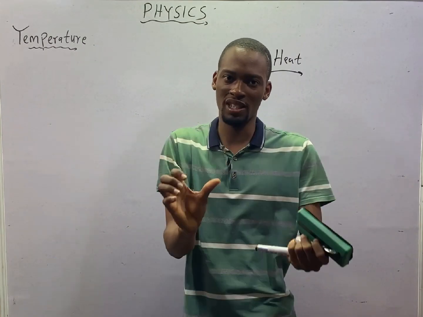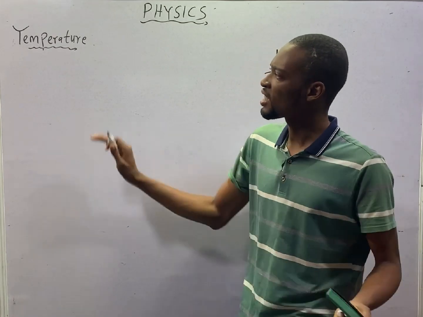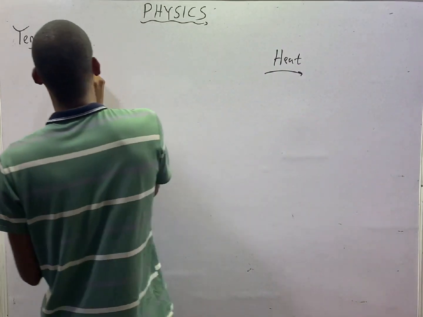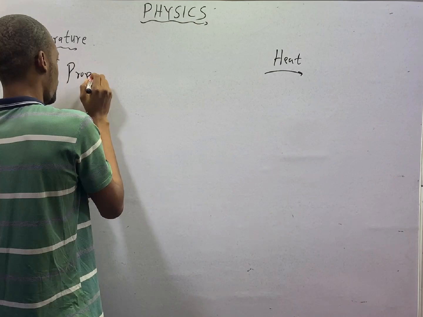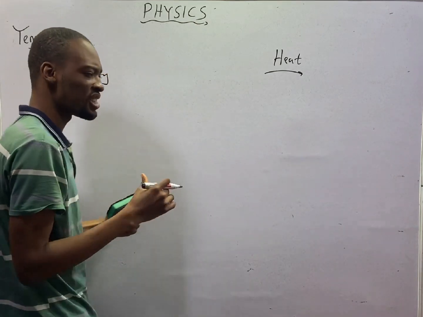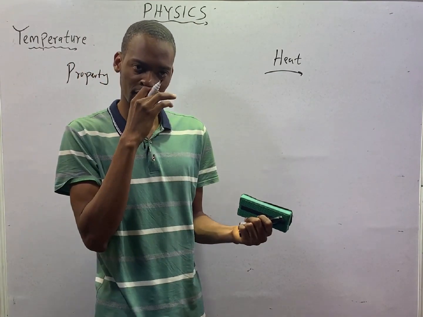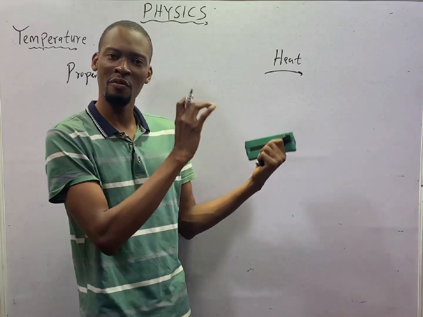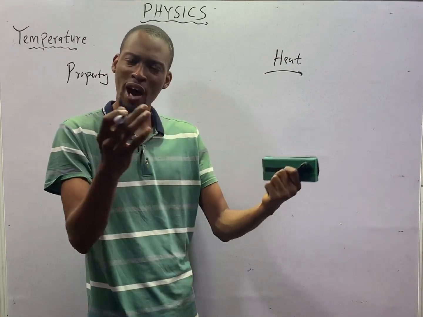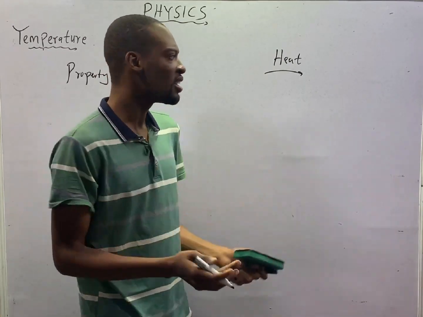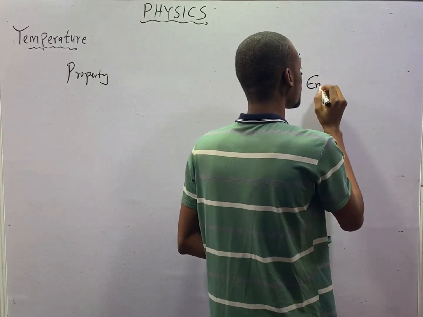The first thing I will say is that temperature is a property of matter. Every matter will have this temperature. While heat is not a property, heat is an energy.